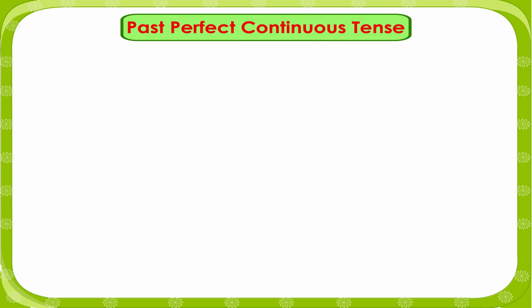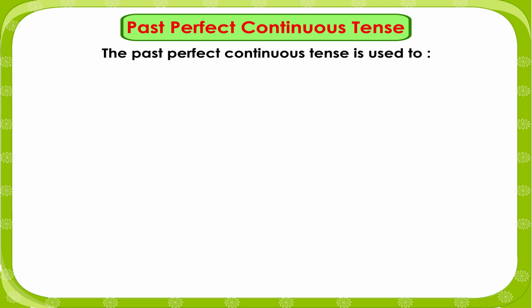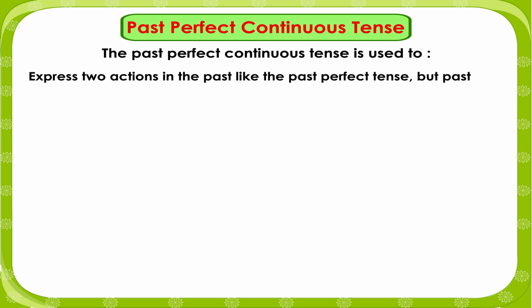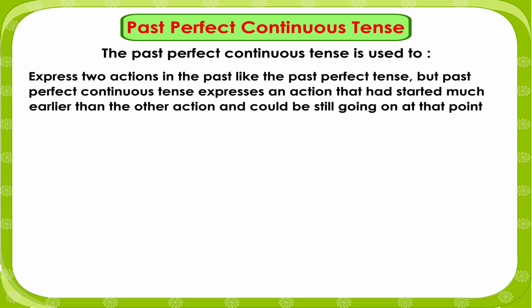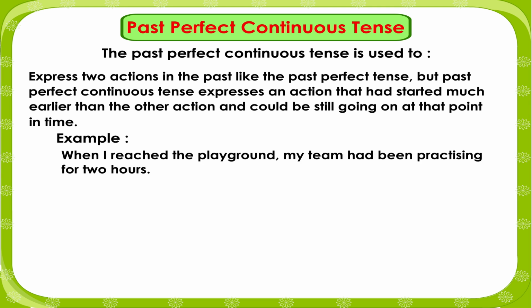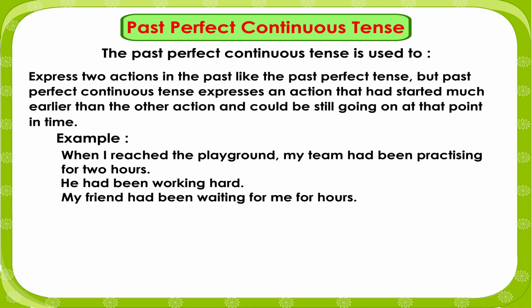Past perfect continuous tense. The past perfect continuous tense is used to express two actions in the past like the past perfect tense, but it expresses an action that had started much earlier than the other action and could still be going on at that point in time. Example: When I reached the playground, my team had been practicing for 2 hours. He had been working hard. My friend had been waiting for me for hours.